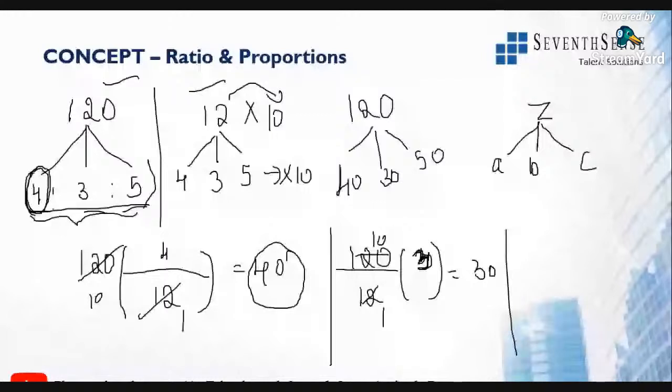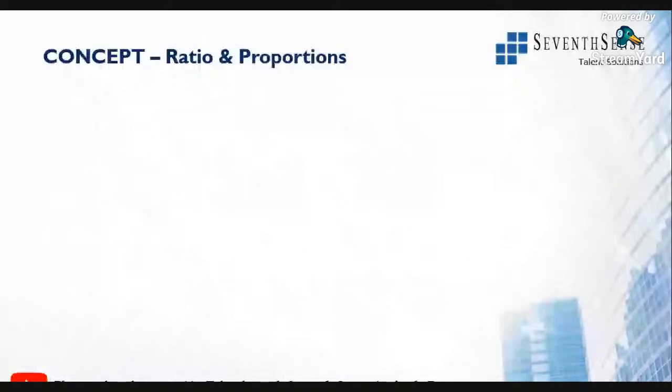I'll give you the third step, which is very easy to find out. That is finding out that common multiple. We know 120 is being divided into three different parts, that is 4x, 3x and 5x. I told you, right?